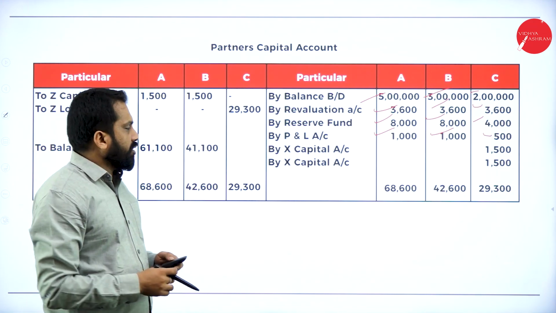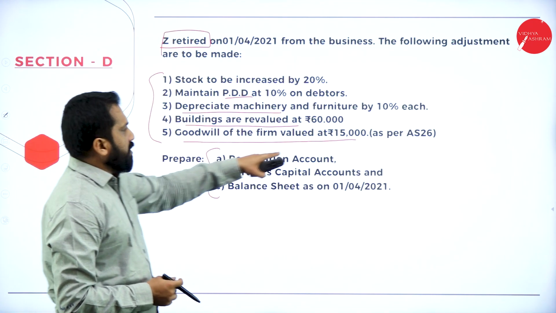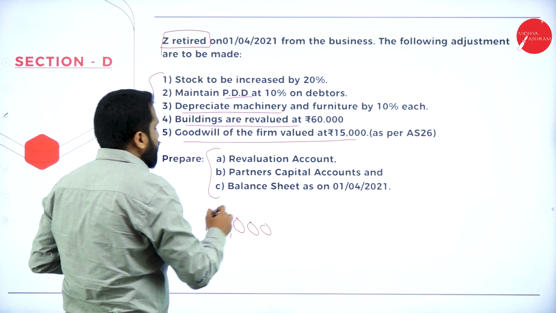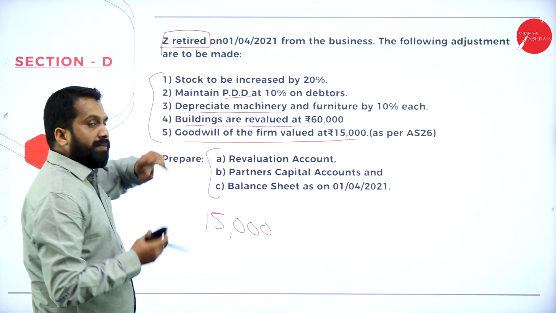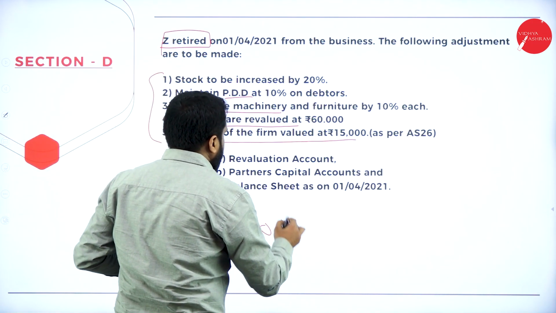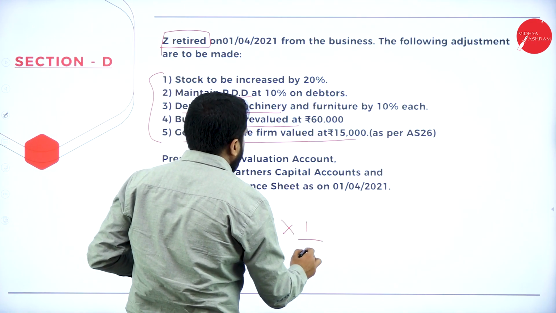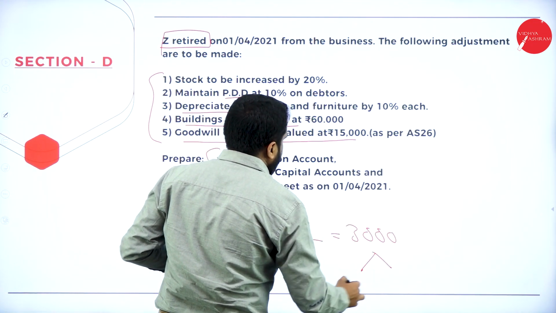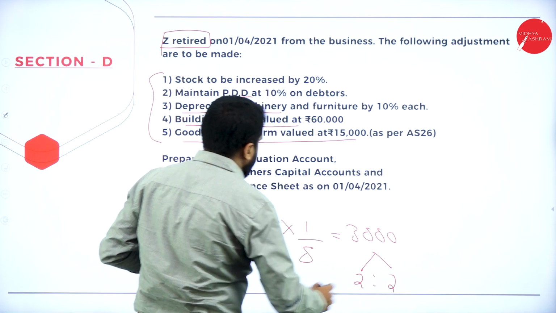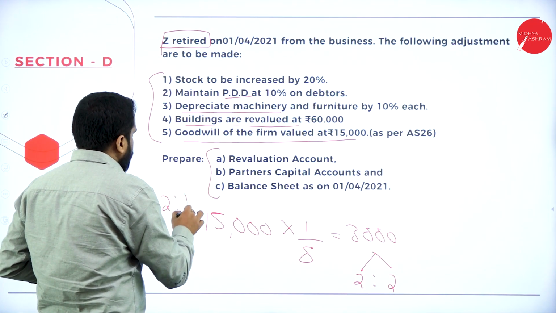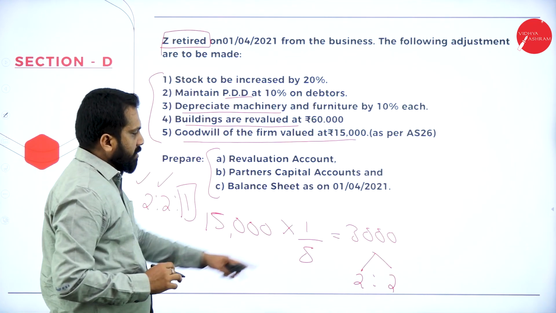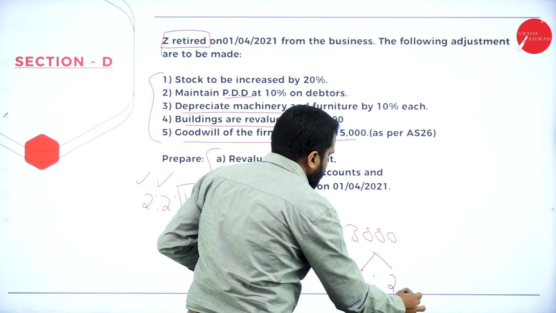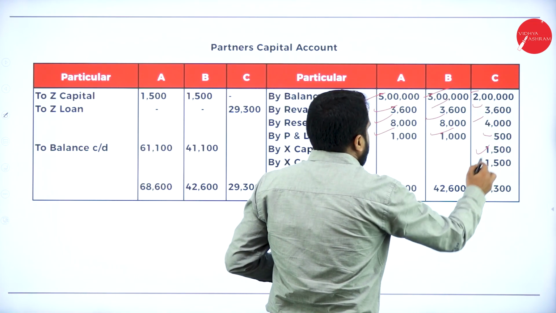Goodwill is what? Just go back to your question. Goodwill of the firm is 15,000. Now see, who is retiring from this? Z. Z means the last person. So what is the ratio? 1 by 5. So how much will you get? You will get 3,000. This will be divided 2:2 between the old partners. 3,000 divided 2:2 means 1,500, 1,500. So it will be 1,500, 1,500.